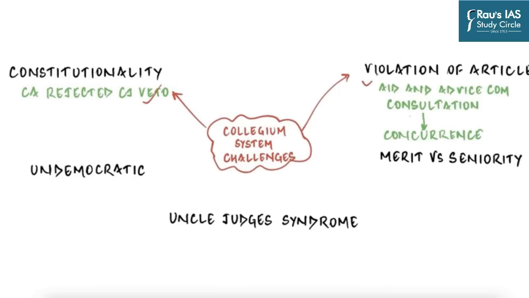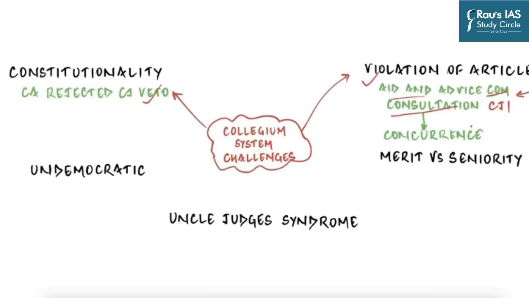Then the next set of problems comes from Article 74, as I have alluded to initially. Because Article 74 demands that the President act on the aid and advice of the Council of Ministers. Article 124 says that the President is going to consult the Chief Justice of India.